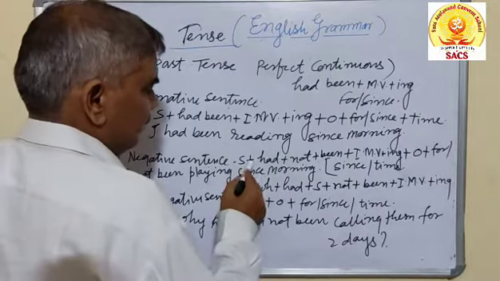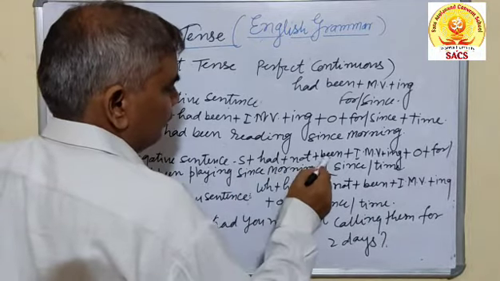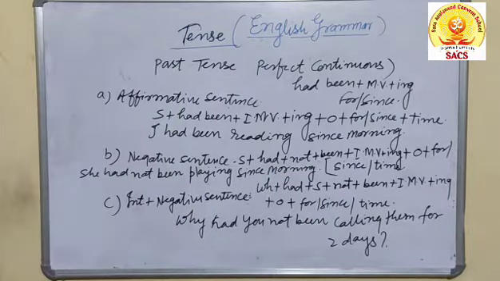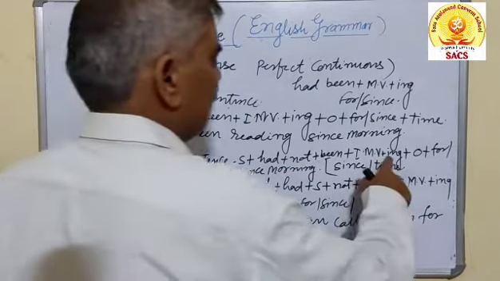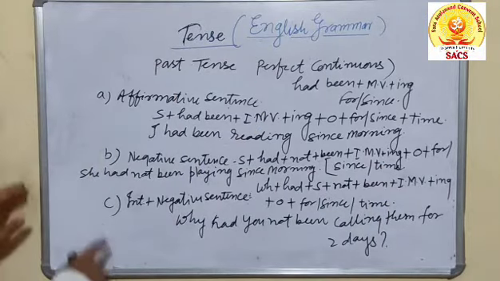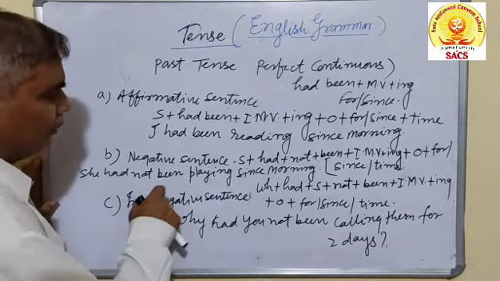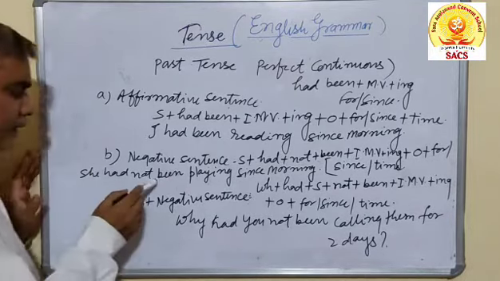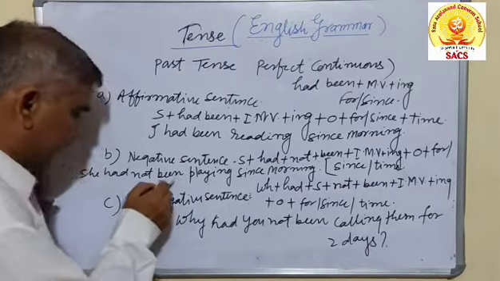In negative sentence, subject plus had plus not plus been. You know that not has been placed between had and been. Later on, first form of the main verb plus ing plus object plus since and time. For example, she had not been playing since morning. This is the negative sentence. Not has been placed between had and been.